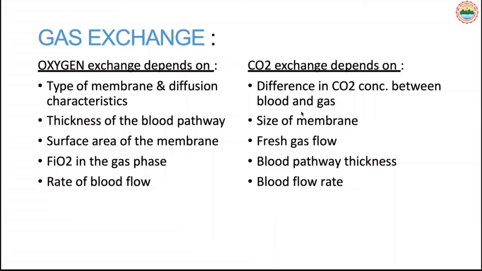So FiO2, whatever we supply, and the rate of blood flow and gas flow, all increase the oxygenation of the blood. The exchange of CO2 depends on the difference in CO2 concentration between gas and blood, the size of the membrane, the fresh gas flow in the chamber, and, of course, the thickness of blood and the blood flow.